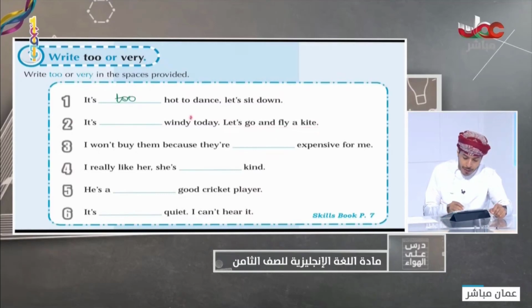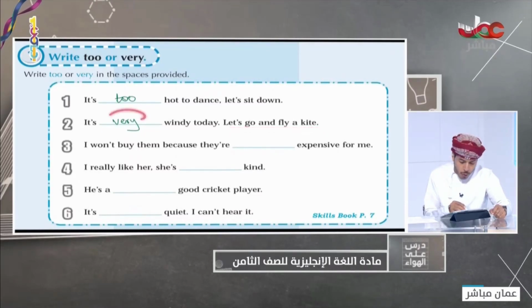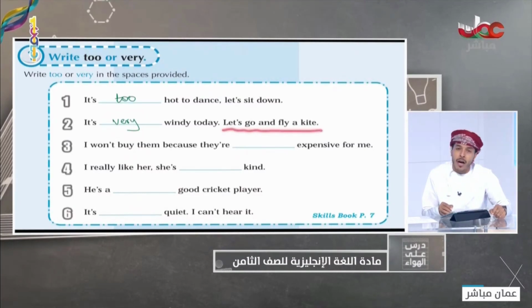Why? Because it is very windy. Because if it is too windy, I cannot go and fly a kite. Okay, because it's not possible. But if I use very, it's possible for me to go and fly a kite. Did you get the meaning?